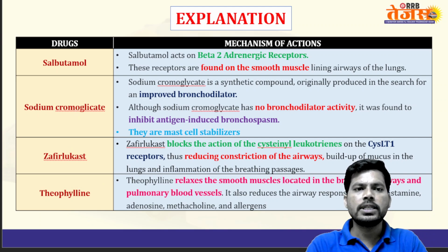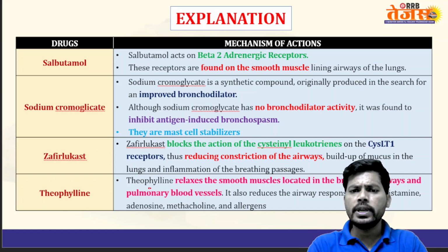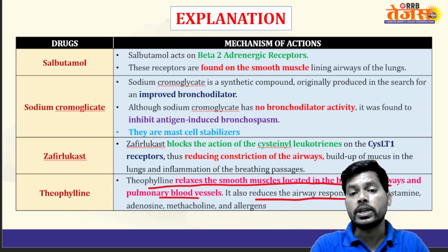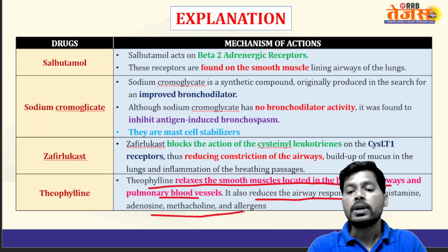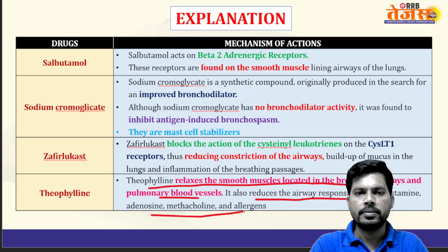So let's see the mechanism. You already know that and we already discussed. Theophylline relaxes the smooth muscles located in the bronchial airways and pulmonary blood vessels. It also reduces airway response to histamine, adenosine, methacholine, and allergens. So it decreases the response to allergic substances like histamine.